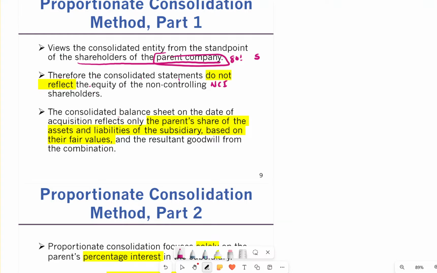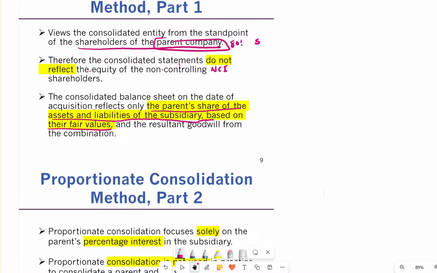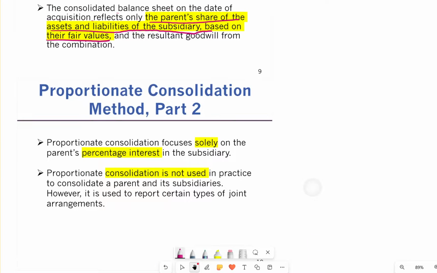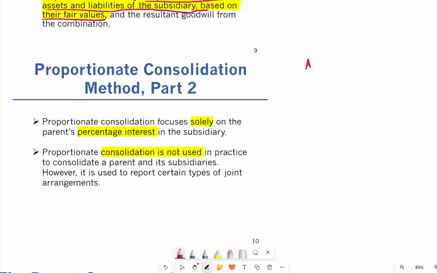Now the consolidated balance sheet on the date of acquisition shows only the parent's share of the assets and liabilities of a subsidiary based on their fair value, and the resulting goodwill from the combination. So we have a goodwill when we purchase the assets and liabilities of a subsidiary. Of course we have assets minus liabilities, that's net identifiable assets, and if we pay more we have a goodwill, if we pay less we have a negative goodwill. That's what it means.